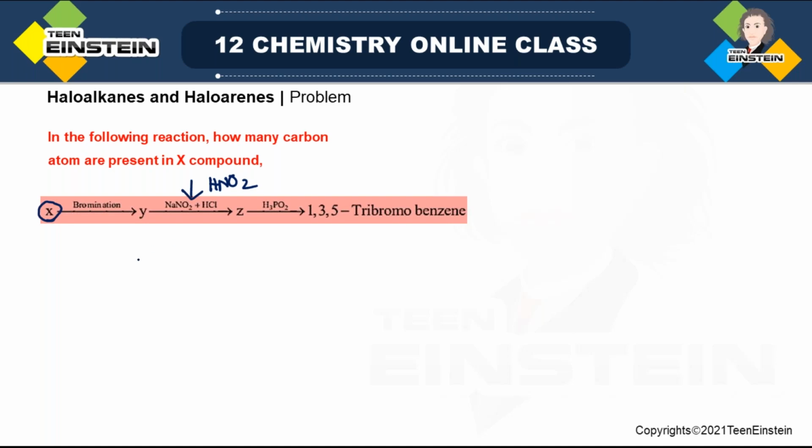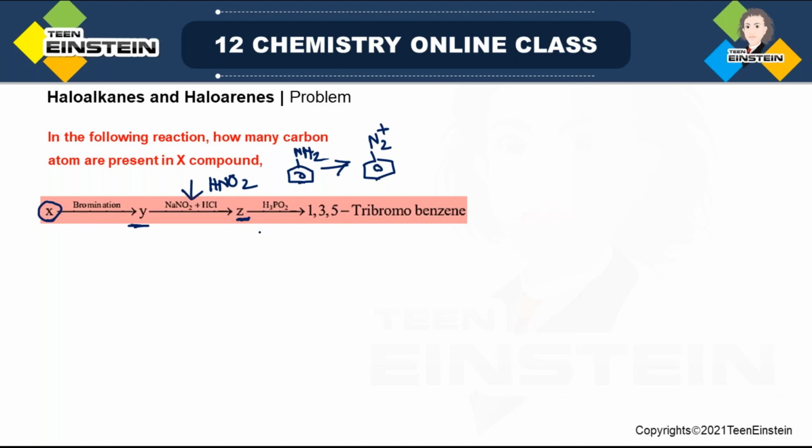So it means that for molecule Y, there is a chance that it may be some aniline derivative, right? Then you are getting Z. What happens if you have aniline or an aniline derivative in presence of HNO2? There is formation of diazonium ion. It means that Z may be a diazonium ion.